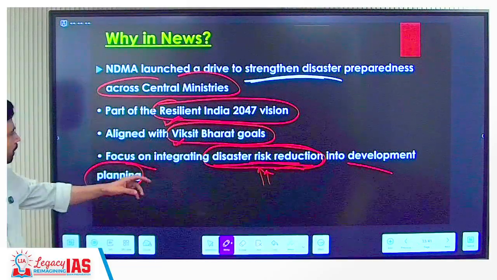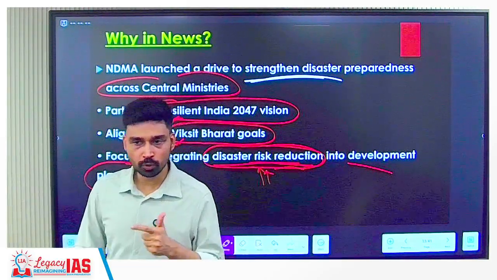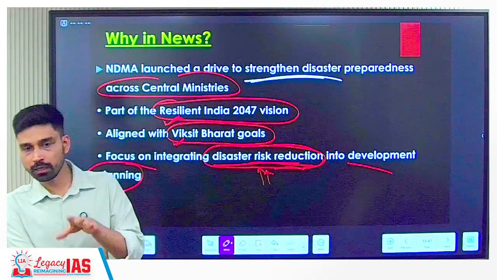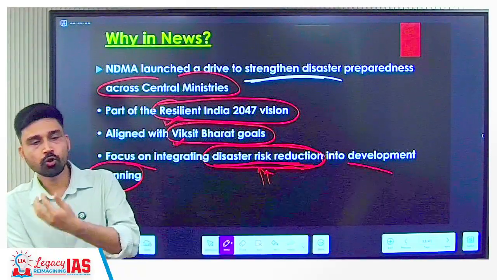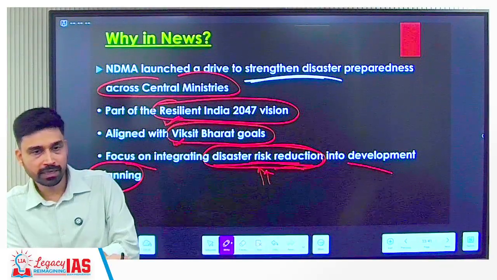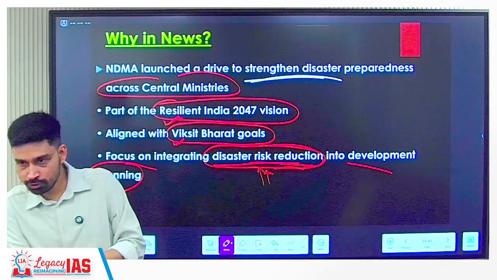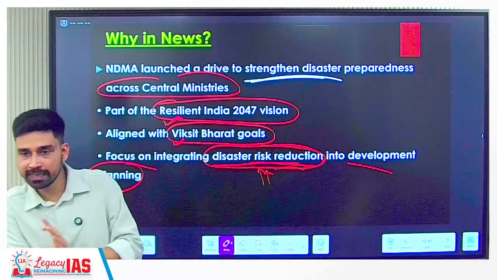Now see, this is a very important point. Two things are there. One is, let us take Bangalore as example. You have heavy rainfall, flood occurs, right? Authorities will respond, try to remove the water, try to make everything normal. That is which kind of approach? Reactionary approach. You are reacting to a disaster, okay, reacting to something that already has happened.